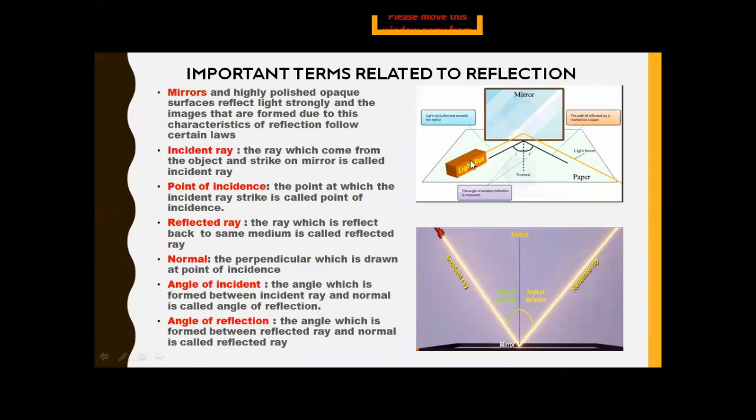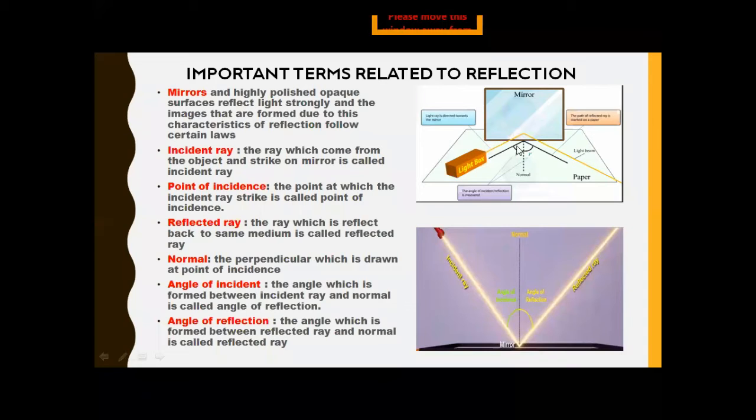I will just summarize: when light is coming from the light box, the incident ray is coming from the light, and when it strikes the mirror, that point is known as the point of incidence. The ray which comes from the mirror, again in the same medium, is known as the reflected ray. And when we draw the normal, a perpendicular at the point of incidence, it divides the angle which is formed between the incident ray and reflected ray into two angles.